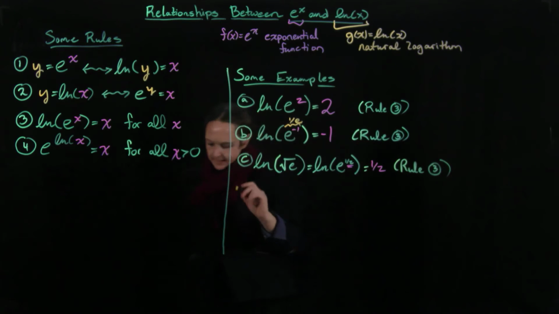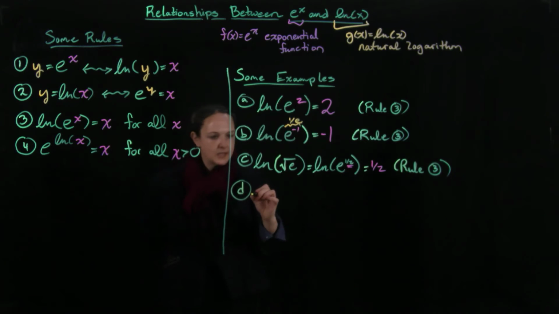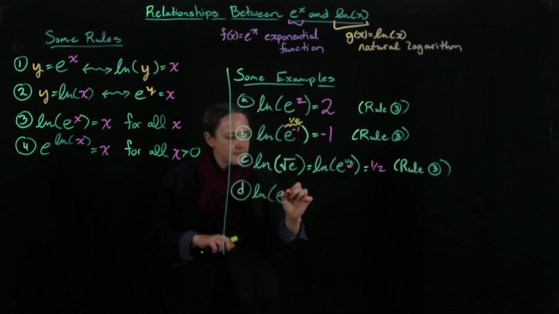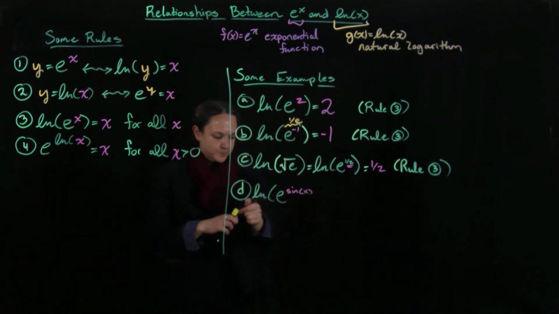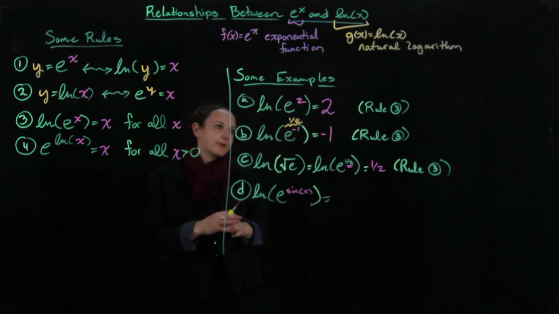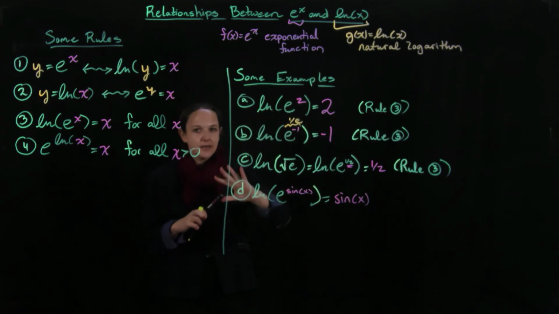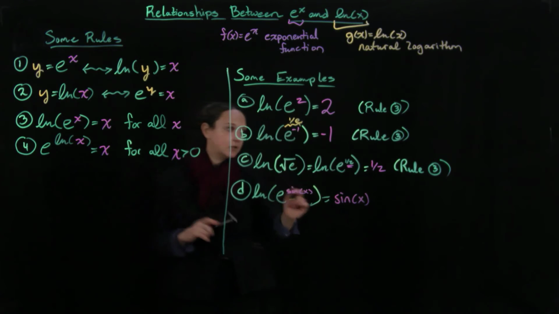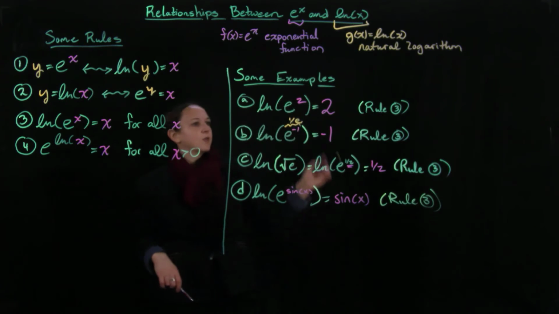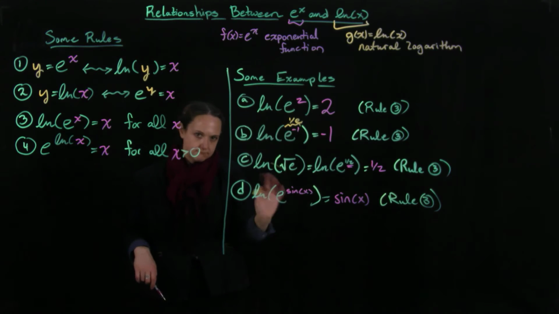Okay. Now, let's try something else. What if I take something like the natural log of e to the sine of x? Again, I can use rule 3. I'm just showing you all the different things that you might ask. Can I use it in this circumstance? Yes, this is totally okay. It even works for a function there. So this is, again, rule 3. It works for negative powers. It works for things like square roots. It also works for functions.